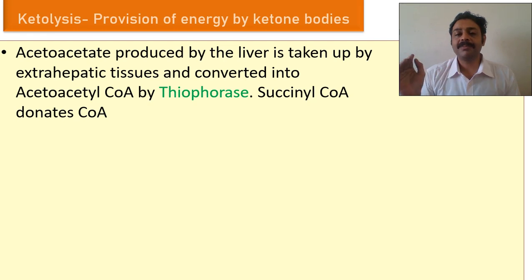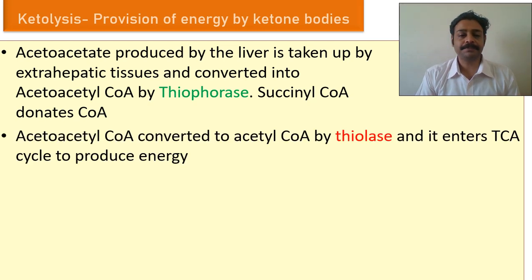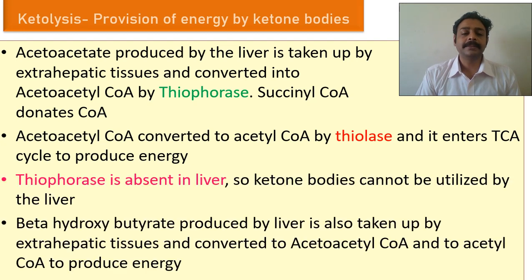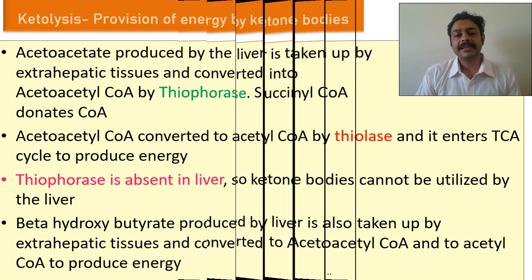It is not present in the liver because the liver provides the energy to other cells. Liver cannot use up its own energy. It has to provide energy to the other cells. So thiophorase is absent in the liver, and acetoacetyl-CoA is converted to acetyl-CoA by the enzyme thiolase, the last step of beta oxidation, and it can enter into the TCA cycle. Beta hydroxybutyrate is also produced in the liver, taken up by extrahepatic tissues, and converted to acetyl-CoA. You can see this in the diagram.